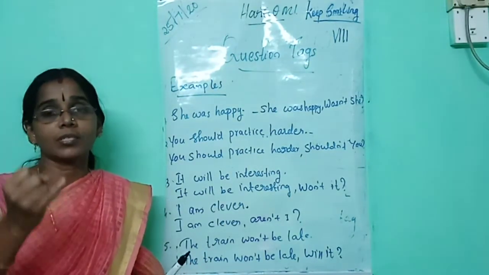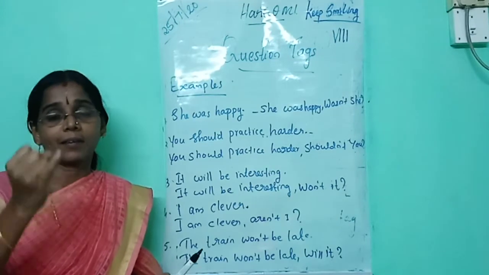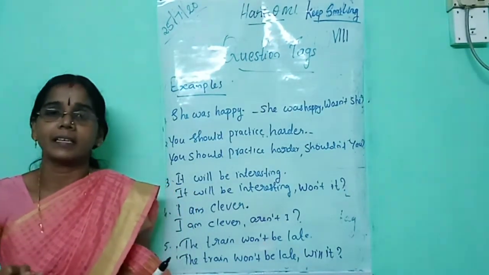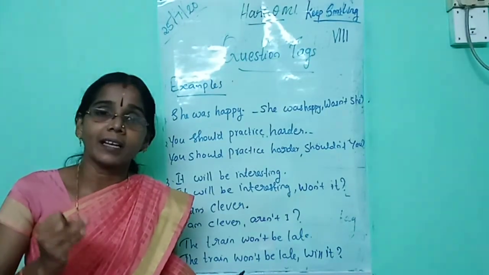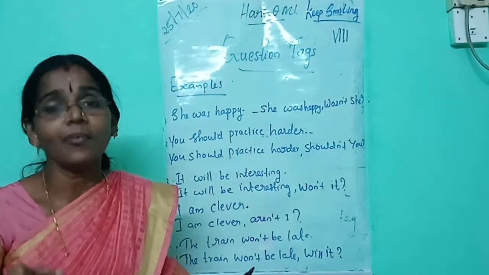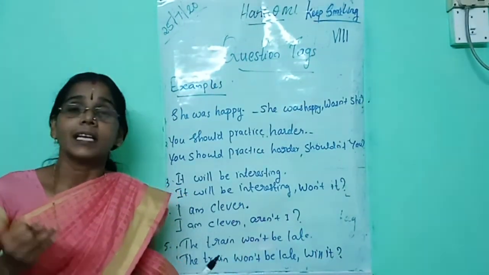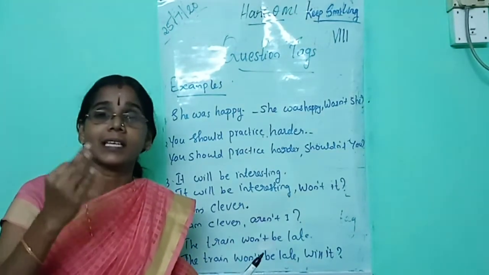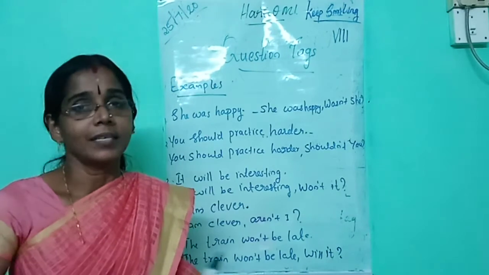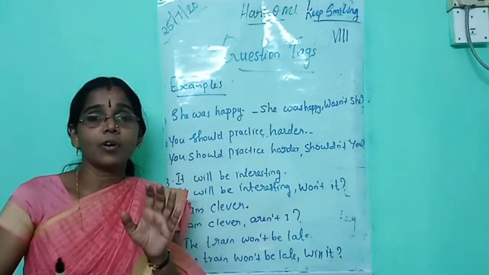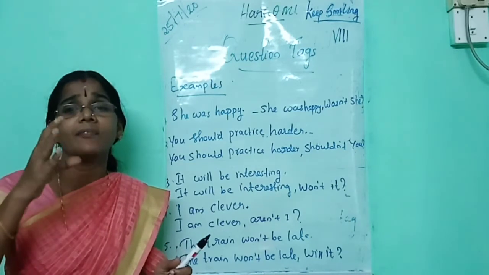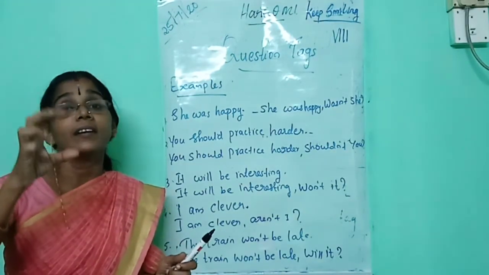When you write a question tag, you should identify the helping verb or auxiliary verb from the given sentence. Second, check whether the sentence is negative or positive. Third, if the sentence is negative, use the positive tag, and if the sentence is positive, use the negative tag. Then there is one more point: when you write the question tag using the word will, you should use the word won't.